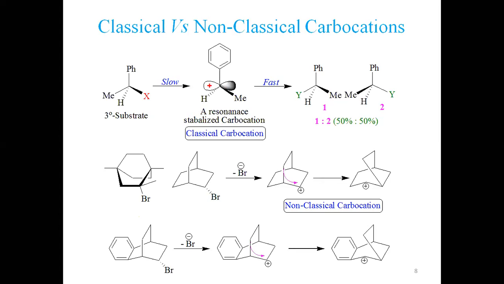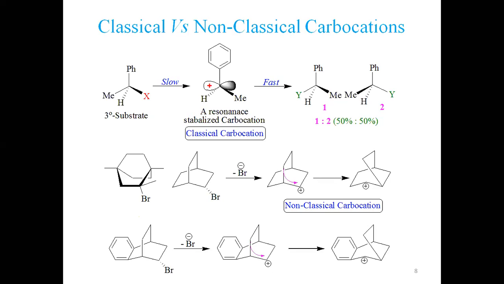So, what is a non-classical carbocation? Non-classical is such an ion which is not stabilized by resonance, right? So this is a major difference. Now let's see, I am going to exemplify it. You are already familiar with classical carbocation. The carbocation you are already familiar with undergoes stabilization by an olefinic or alkynic carbon system or by an aromatic system. This is called a classical carbocation. So what is a non-classical one? Let's see, I am going to present a few examples from the literature.